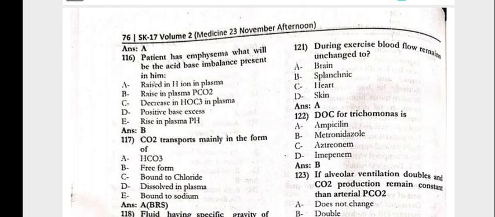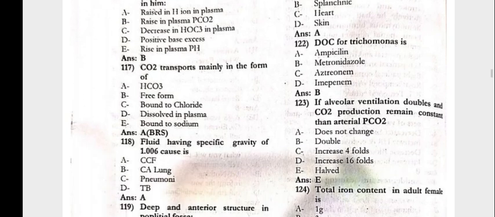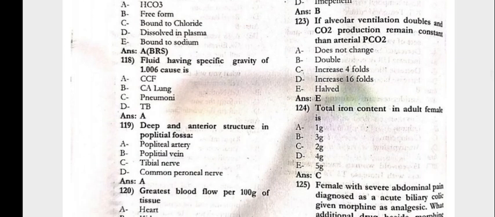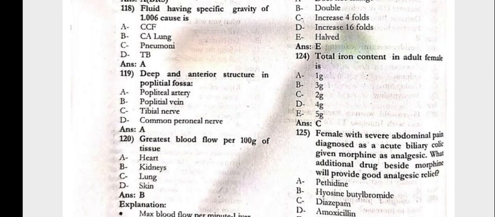The patient has emphysema. What will be the acid base imbalance present in him? That is the raised plasma concentration of carbon dioxide transported mainly in the form of bicarbonate. The fluid having a specific gravity of 1.006, cause would be CCF. The deep and anterior structure in the popliteal fossa is the popliteal artery.